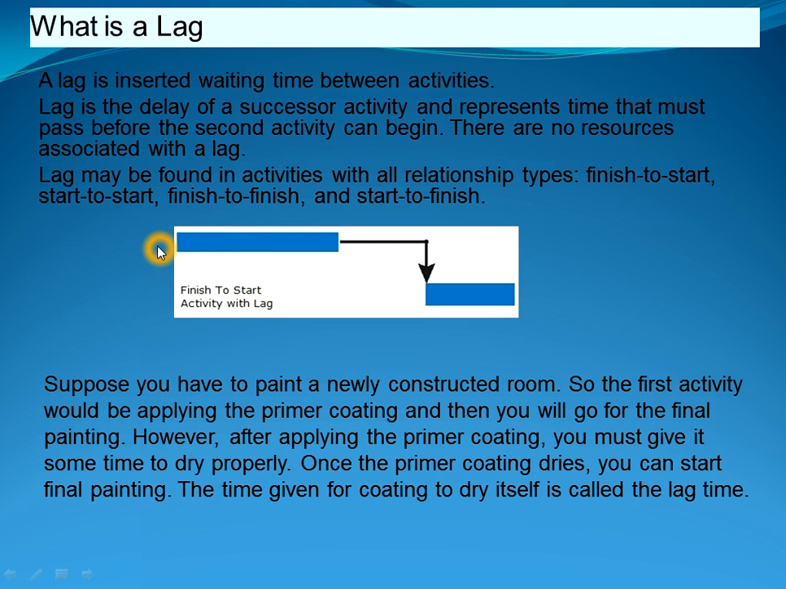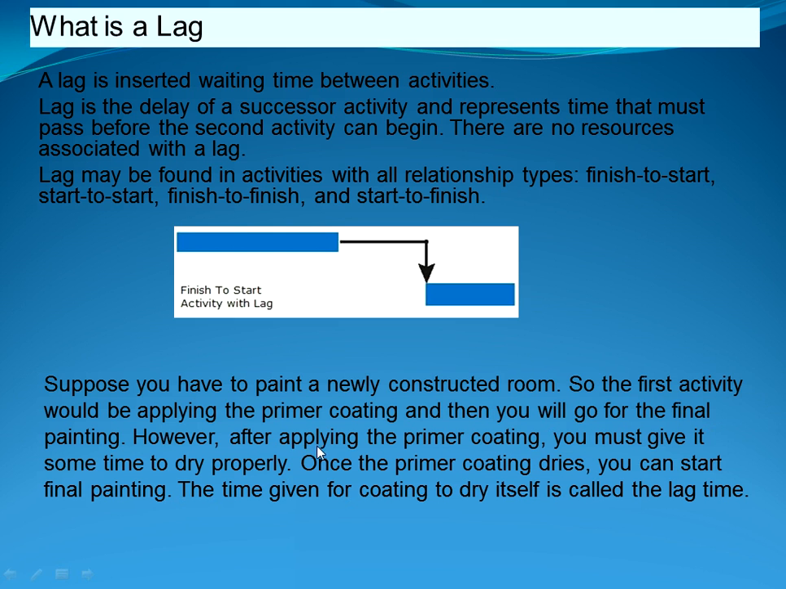Let me give you an example of that. Consider this as activity A and consider this as activity B. So basically the waiting time here is called a lag, for which activity B has to wait after completion of activity A. Suppose you have to paint a newly constructed room, so the first activity would be applying the primer coating and then you will go for the final painting.